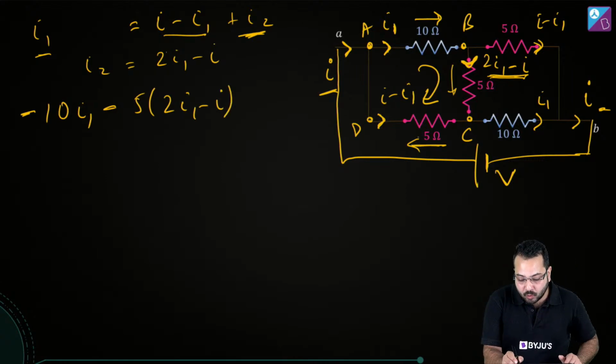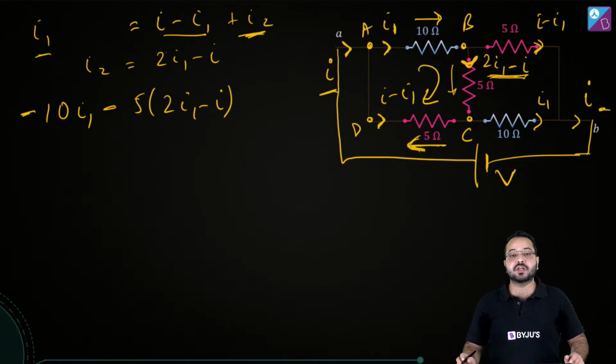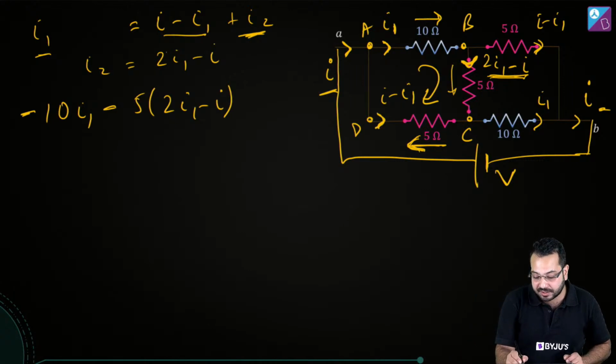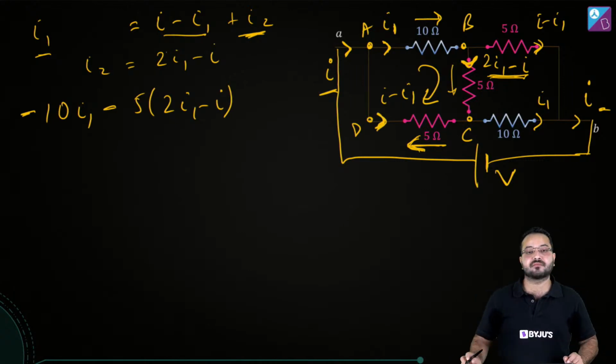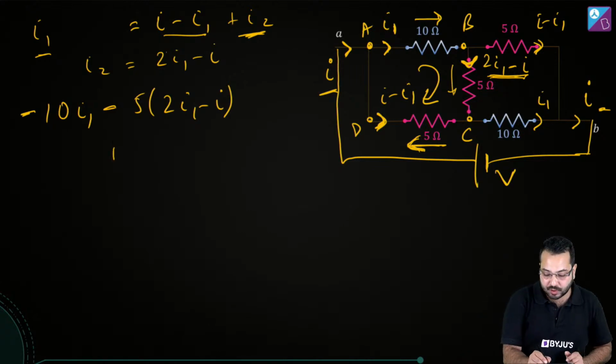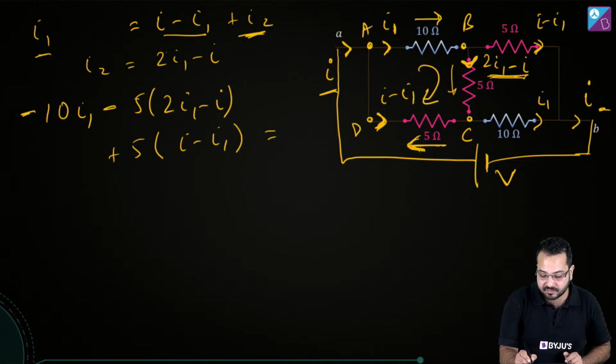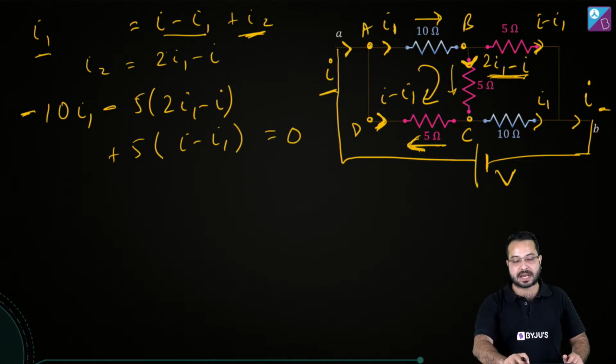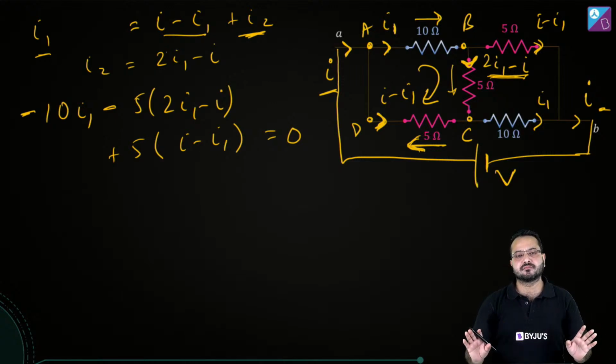And now I'm going from C to D, which is opposite to the direction of current. The direction of current has been like this, this is what I've assumed. Now I'm going opposite to the direction of the current, so I'm going to write plus 5, and this is going to be I minus I1. And then I'm back at D and I'm back at A. So this is going to be equal to 0. Is that correct? I hope now it is clearer.